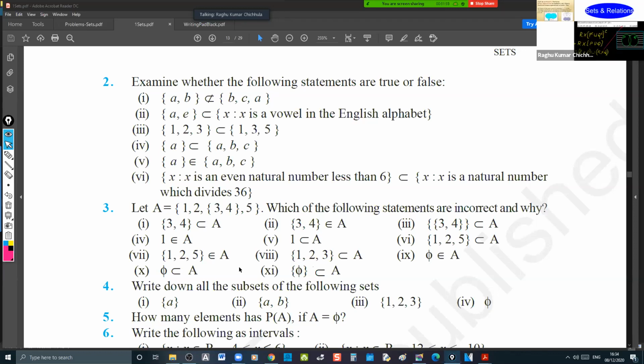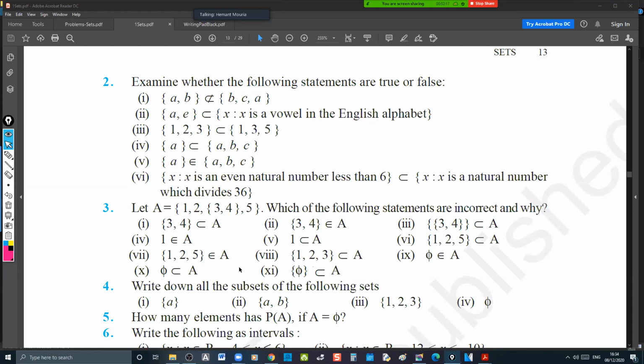No, they are not elements now. It is a subset, we have to say. If they write 1, 2 belongs to A, then it's right. Yes, you're right. So {3, 4} does not belong to A.